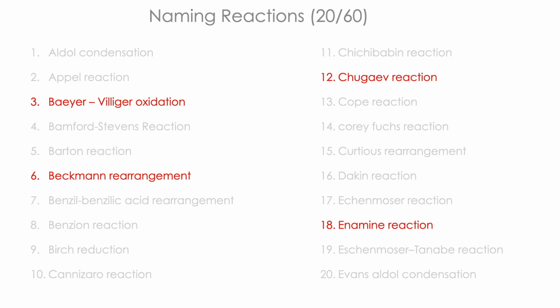Another one is the Chugaev reaction. Chugaev reaction is about elimination of water from alcohol. It's basically for the formation of alkenes. And the next important one is the enamine reaction. Enamine reaction is about addition of enamine to the alpha beta unsaturated carbonyl system.